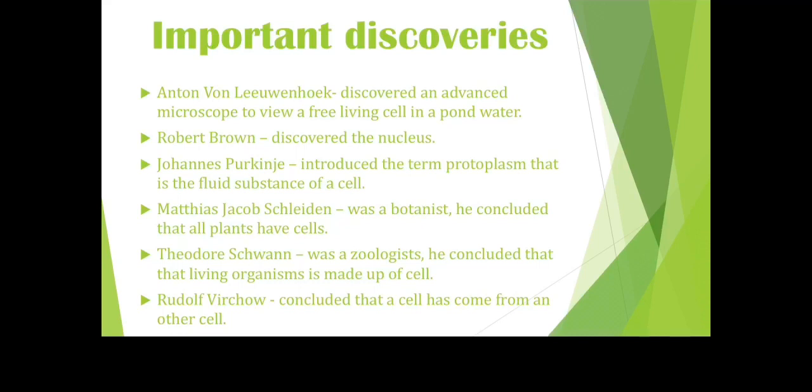Matthias Jacob Schleiden was a botanist. He concluded that all plants have cells. And Theodor Schwann was a zoologist. He concluded that all living organisms are made up of cells. It may be plants, animals, humans, or any living organism. Right? Now, Rudolf Virchow concluded that a cell comes from another cell, that is, from a pre-existing cell. We all may be clear about binary fission, right? A parent cell divides into two daughter cells. So this is how Rudolf Virchow concluded this point.